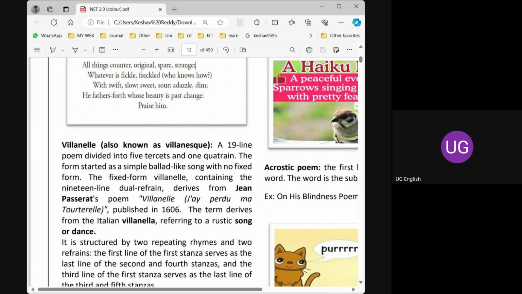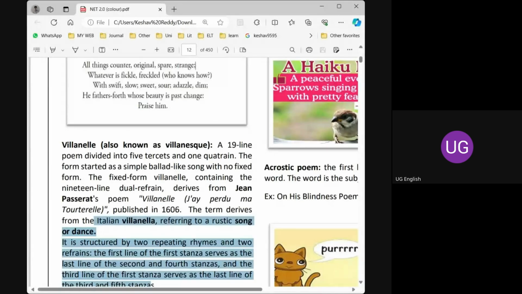And one more important term, that is Villanelle. It's not an English term actually. Villanelle has a 19 line poem. It's of French origin, Italian villanella.